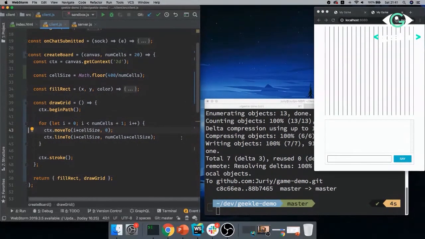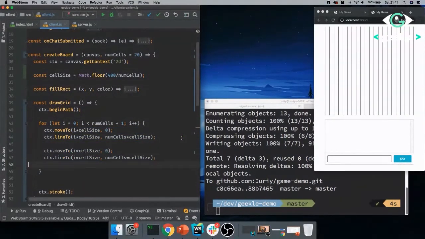That was easy. To draw the horizontal lines, you just flip the coordinates, and you'll have the same lines, but not going from the top to bottom. They will be going from left to right. So let's go do that, and I'll just swap the coordinates.